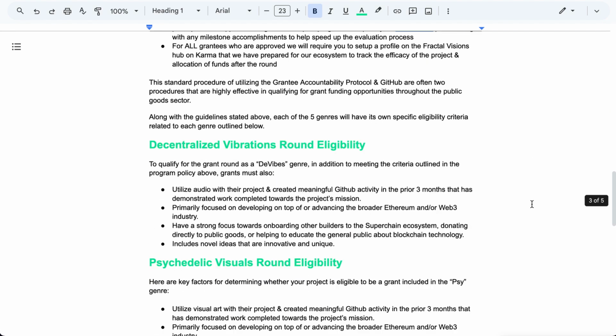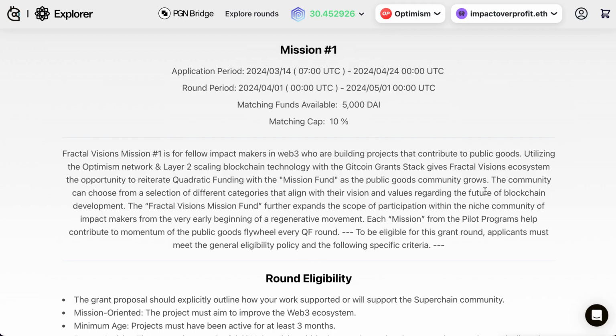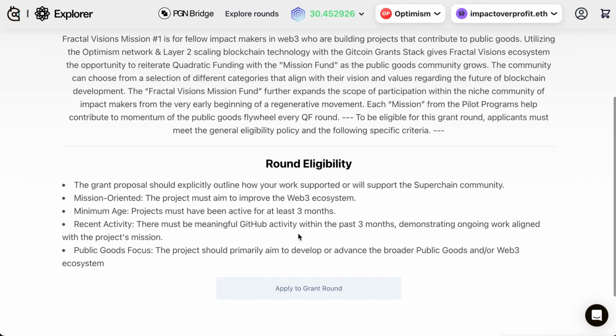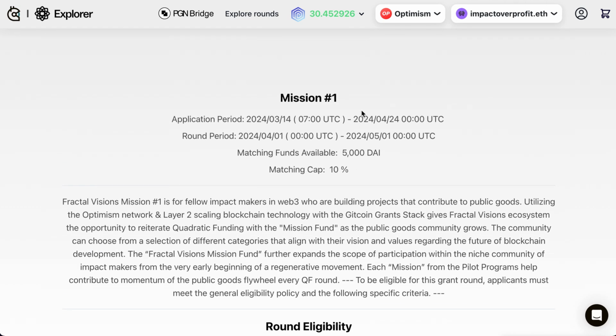Okay, so once you have all those resources, you've read through everything, you're ready to apply, you'll go to the application, and you'll find that on the Gitcoin website as well. And you'll see some of the same information that you might have already read in our documentation. And then you'll hit apply to grant round. That is it. The next thing that you'll have to wait for is for your grant to get approved.